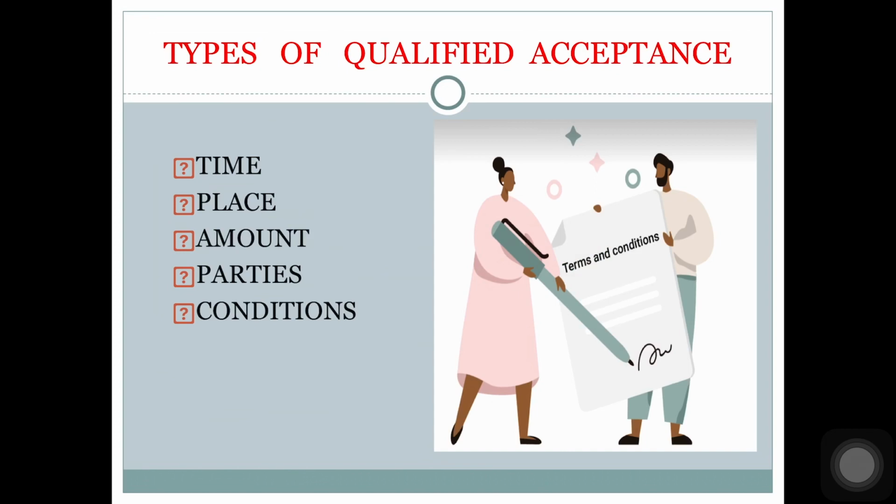Suppose the drawee is not getting along with the person whose name is mentioned as payee. He says I don't want to pay this person. So he will refuse to pay, or he will say make changes and give me. He will write I will not pay this person. So it is qualified as to parties. Last one is qualified as to condition. When the drawee accepts the bill by putting his own conditions, it is known as qualified as to condition.